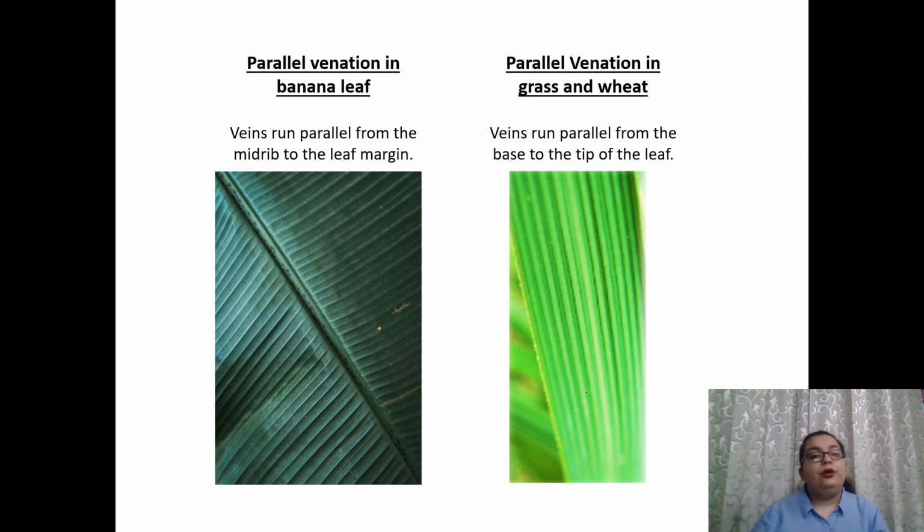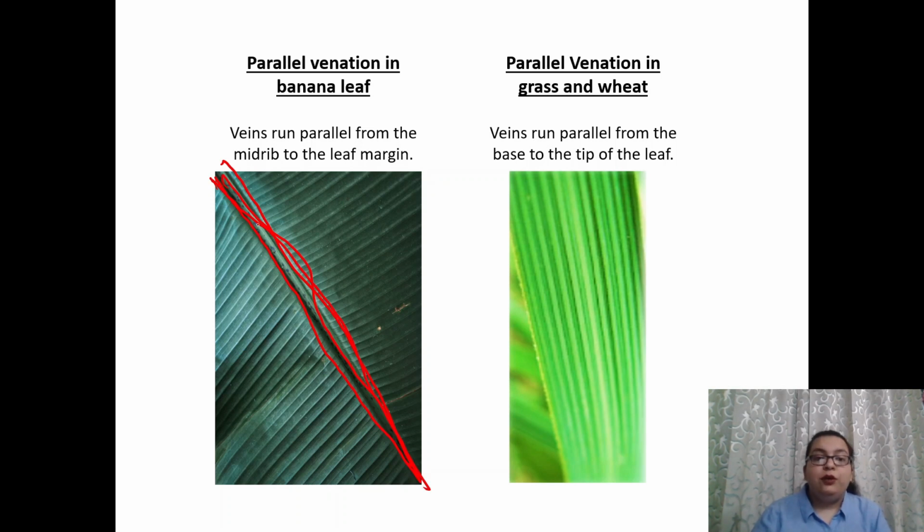Now, parallel venation can be of two types. For example, if we talk about the parallel venation in a banana leaf, the veins run parallel from the midrib. As we talked about, the middle thick vein is called the midrib.